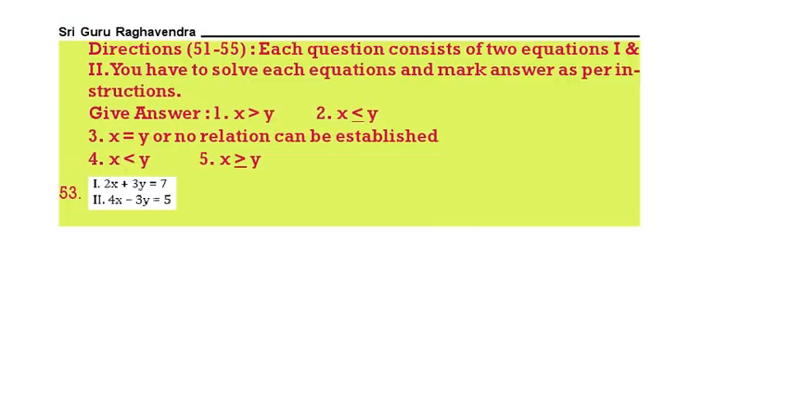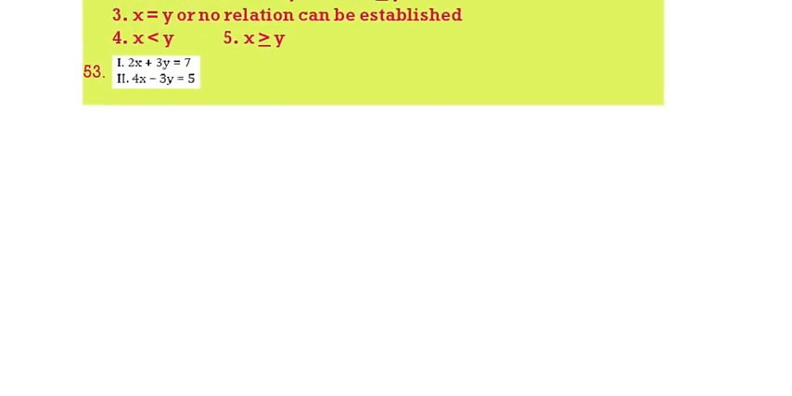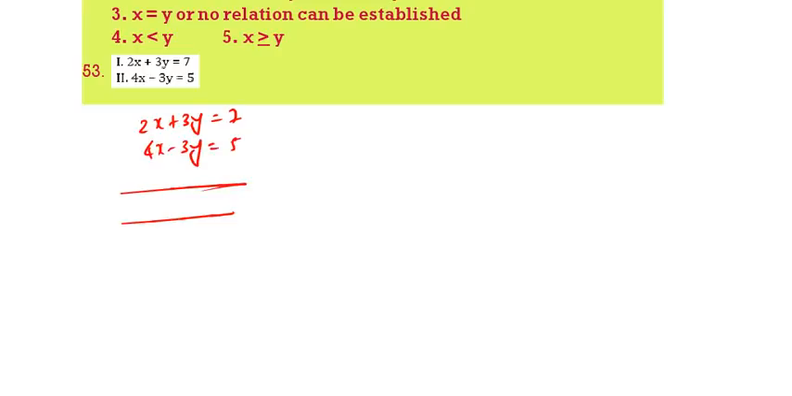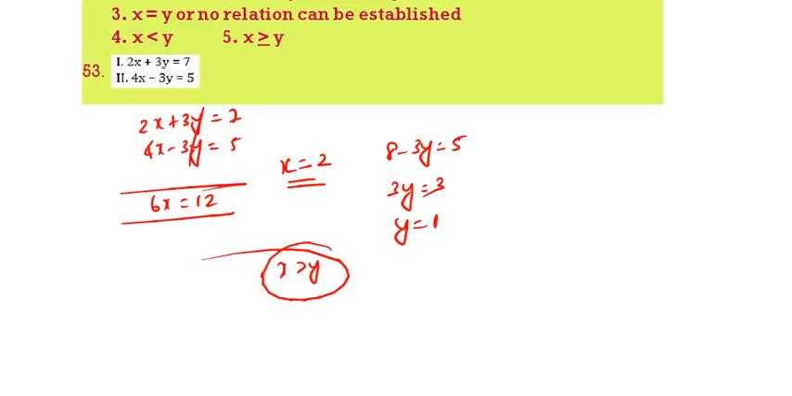Next question, 2x plus 3y is equal to 7. 4x minus 3y is equal to 5. If you add, 6x will be equal to 12. X value 2. So substitute x value 2. 8 minus 3y 5. 3y is equal to 3. Y value 1. Therefore x is greater than y.